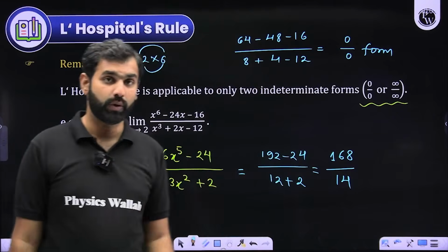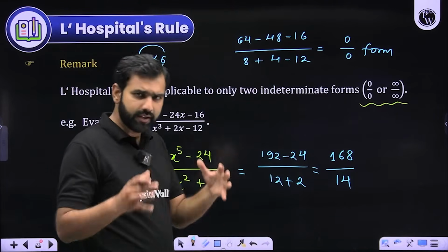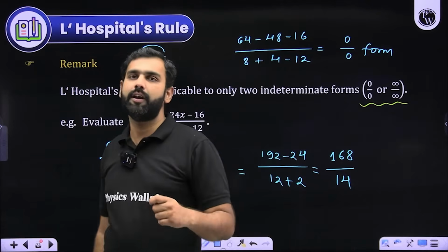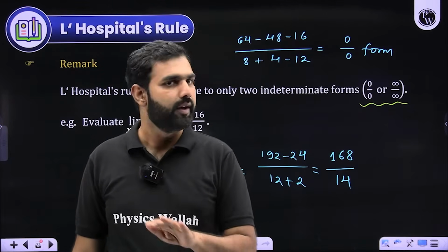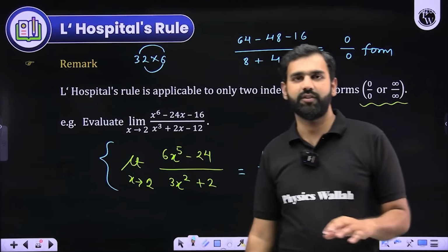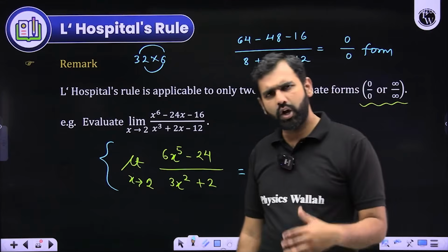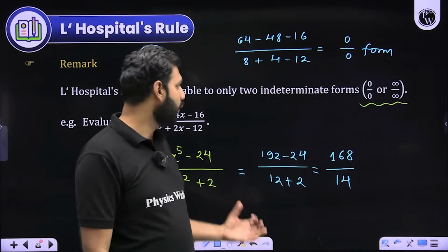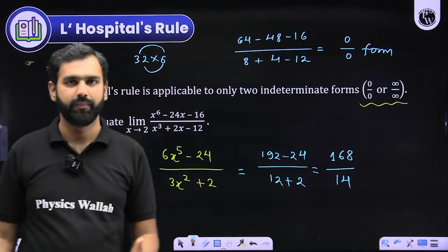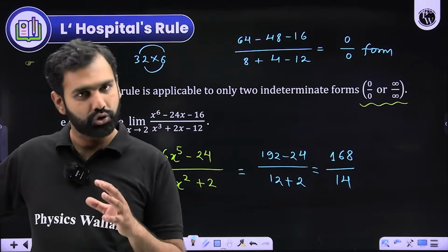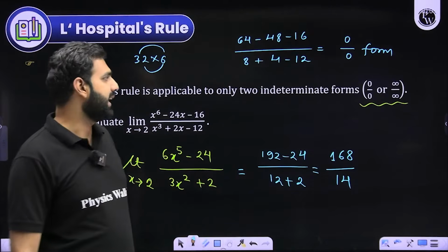And there I'll of course demonstrate a lot of questions where we'll have a 0 by 0 or infinity by infinity form, and I'll tell you not to apply L'Hopital. I'll show you what the disadvantages of applying L'Hopital are. There are a lot of other methods which we'll be using, and IIT-JEE is smart enough. They won't give you questions based on L'Hopital directly. Sometimes it can be used and you can get the answers. Don't worry about that. You should use it, but not always. And that's the problem.